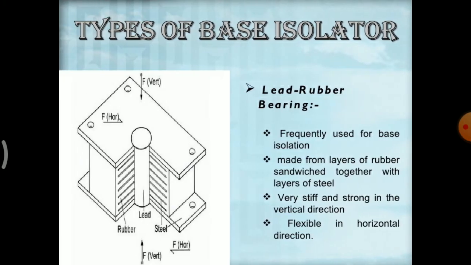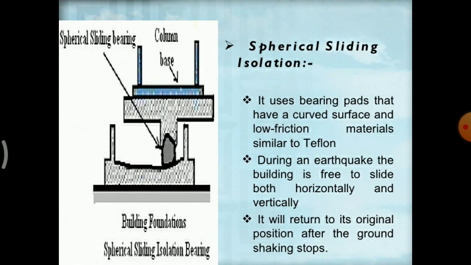The next is the types of base isolator. The first is the lead rubber bearing, frequently used for base isolation. It is made from layers of rubber sandwiched together with layers of steel. It is very stiff and strong in the vertical direction, and flexible in the horizontal direction. The next one is spherical sliding isolation. As we can see in the diagram, it uses bearing pads that have a curved surface and a low friction material similar to Teflon. During the earthquake, the building is free to slide horizontally, and it will return to its original position after the ground shaking stops.